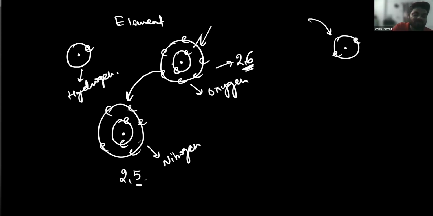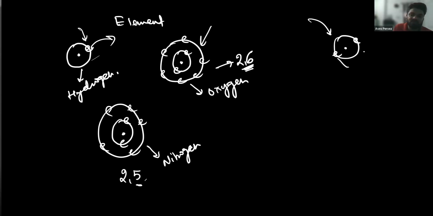So when electrons are being shared, electrons are participating. Do you think hydrogen will remain hydrogen if its electron is being shared? No, because for a hydrogen atom, there should be one electron in the outermost shell. If this electron is shared somewhere, it will not show the property, because the property of hydrogen is due to its single electron.